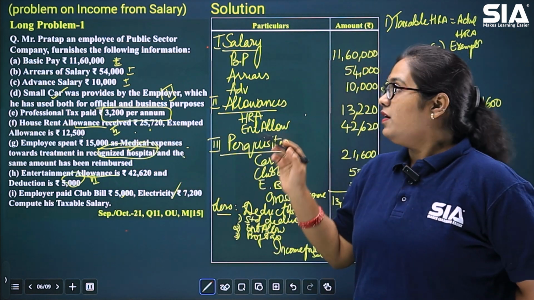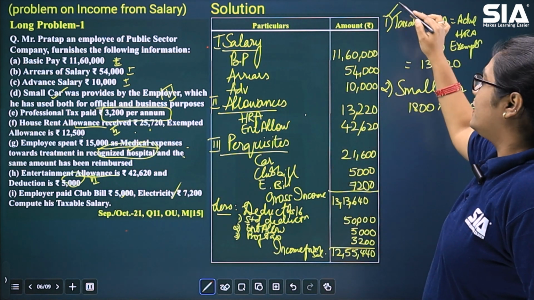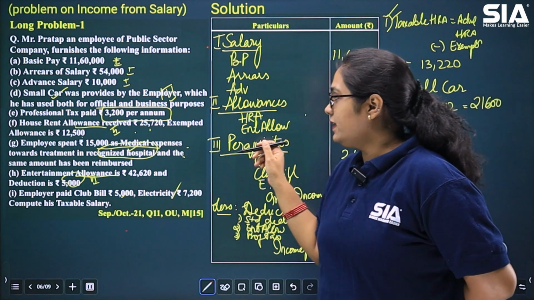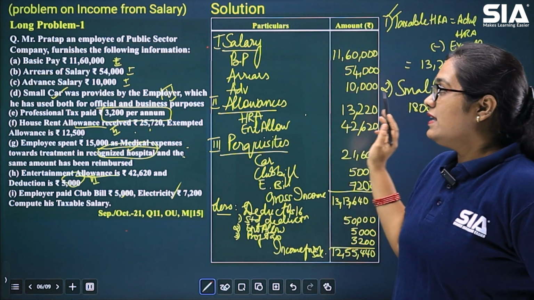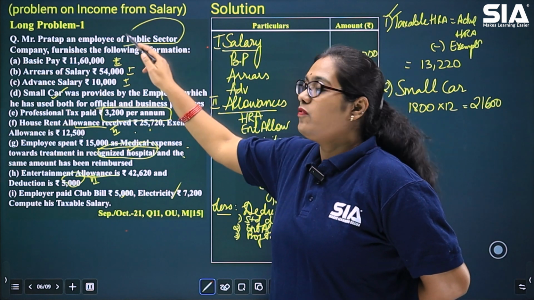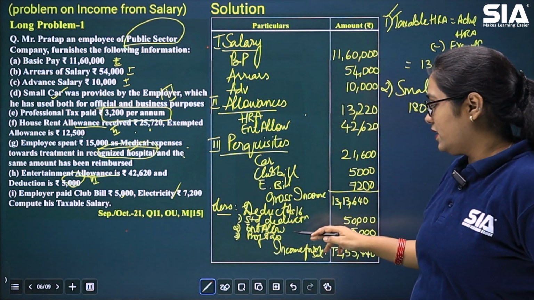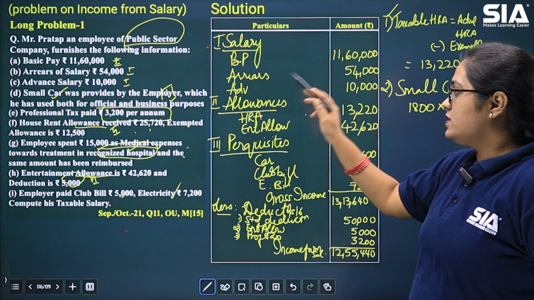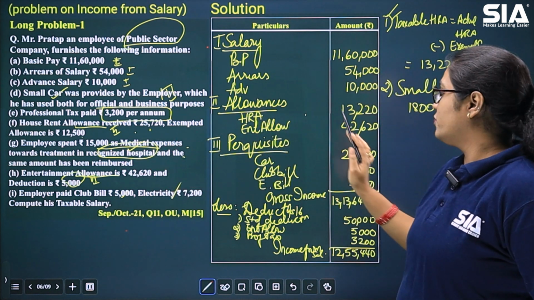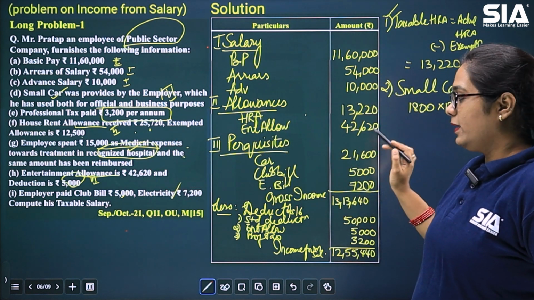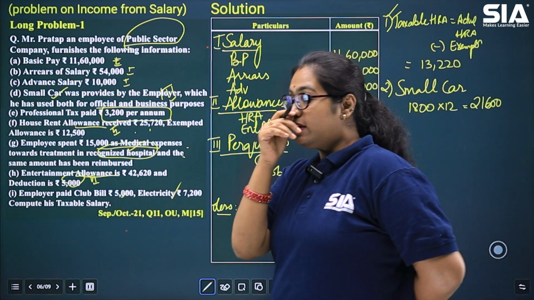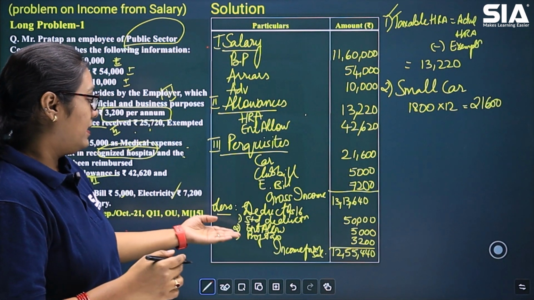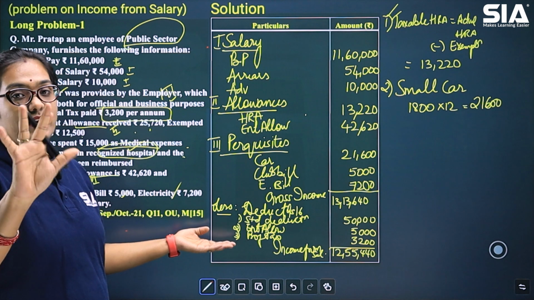So what did we do? We calculated the taxable HRA. Then the next allowance is entertainment allowance. Now, because the assessee is a government employee, it is given as deduction here. So first, whatever is the entertainment allowance, it is fully taxable as 42,620. Because the assessee is a government employee, again under deductions, we wrote entertainment allowance 5,000.